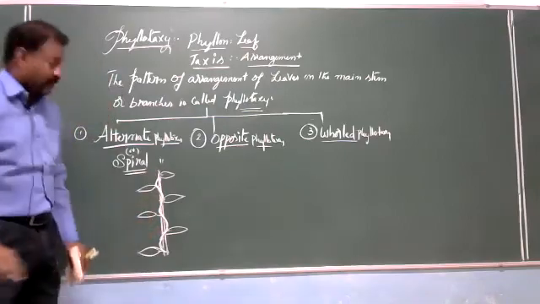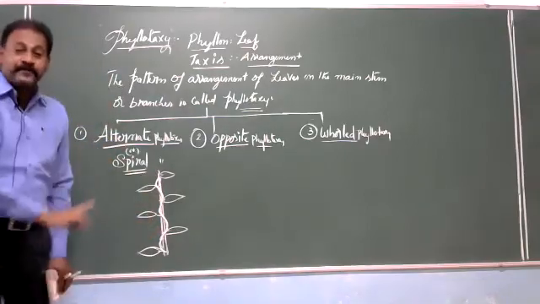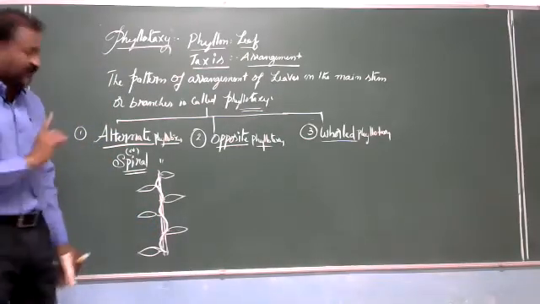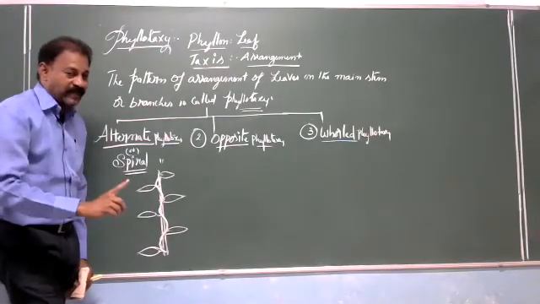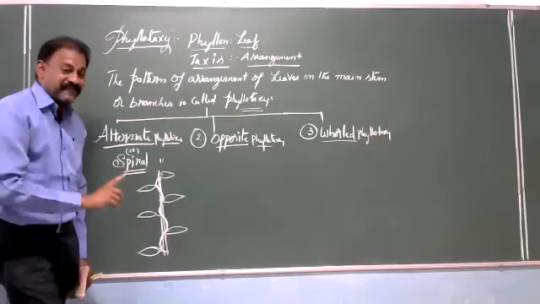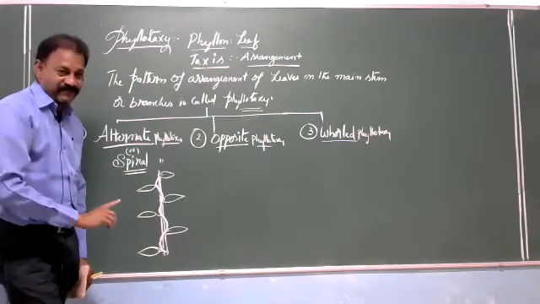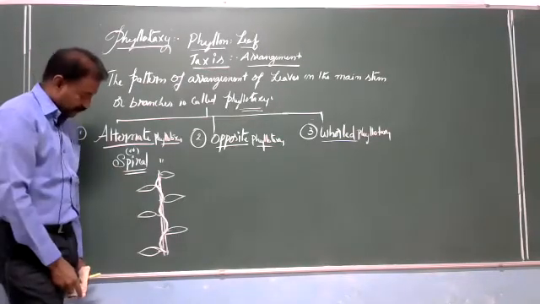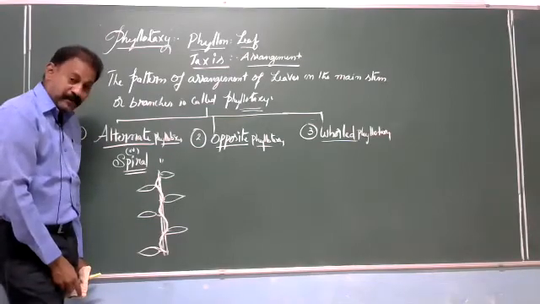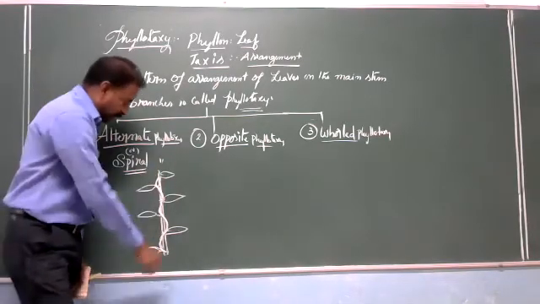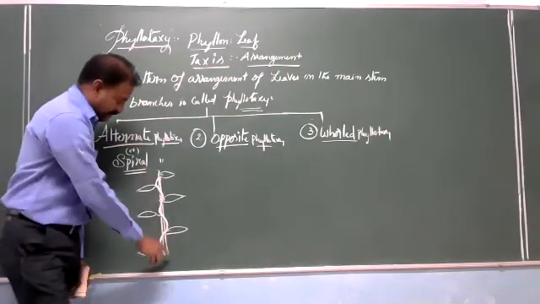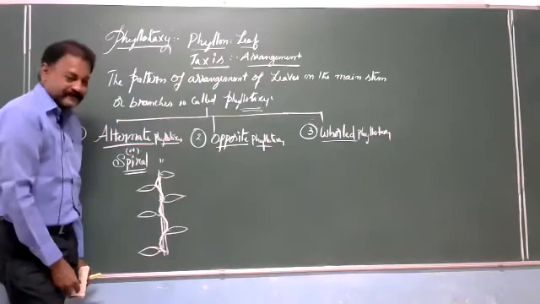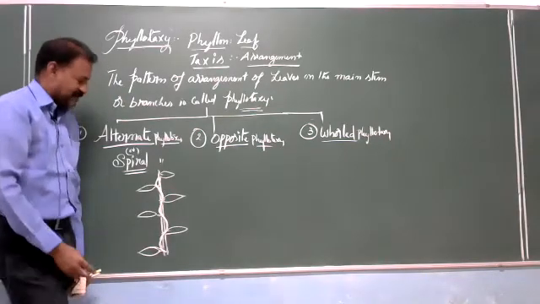So it is called alternate phyllotaxy or spiral phyllotaxy. The main concept is, at every node only one leaf, and the next leaf alternates with the first leaf on the alternate side. How many planes are the leaves arranged in? Here one plane, here one plane. Alternate phyllotaxy.